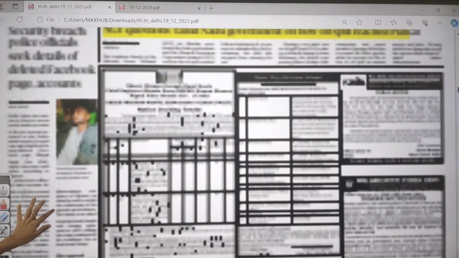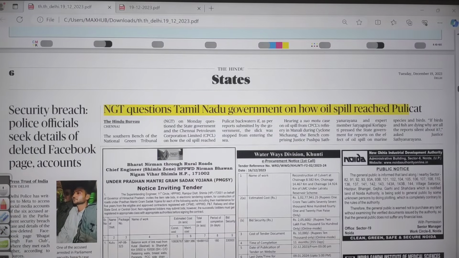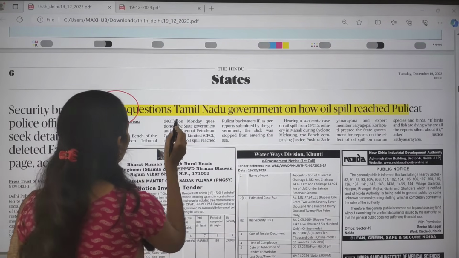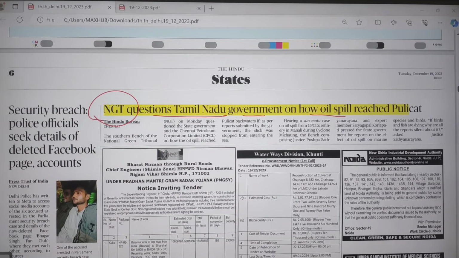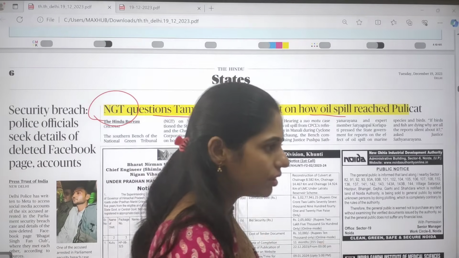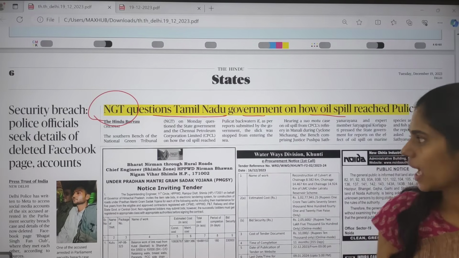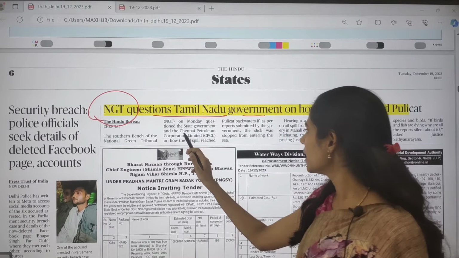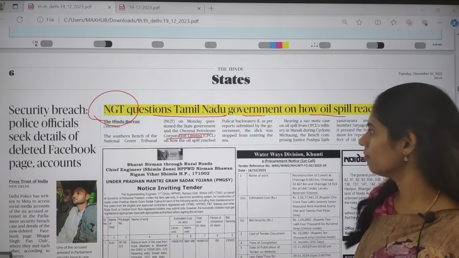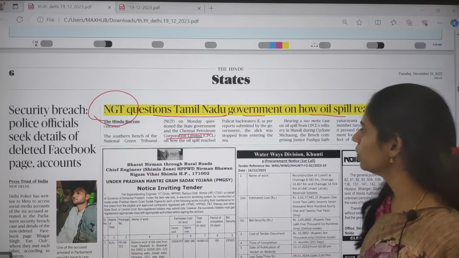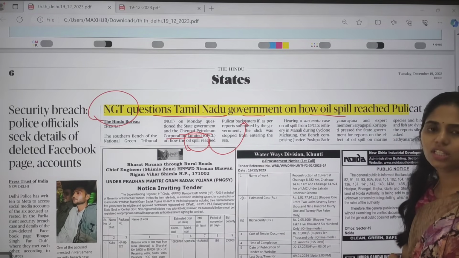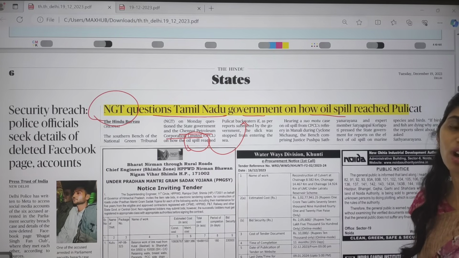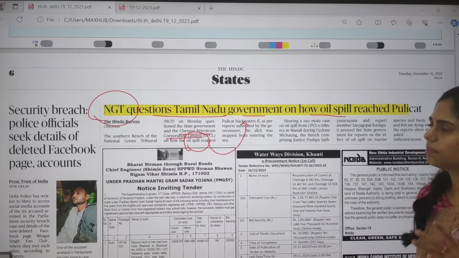Okay, you can directly move on to this editorial page. Before that, there is one article here: NGT, that is the National Green Tribunal, questions the Tamil Nadu government on how the oil spill reached Pulicat. This Pulicat Lake is a salt water lake present on the border of AP and Tamil Nadu. What happened is that because of Cyclone Michaung, there was an incident at Chennai Petroleum Corporation Limited that led to an oil spill, and this oil spill reached the Pulicat backwaters. Now NGT is dealing with the issue and is asking the Tamil Nadu government how it reached Pulicat Lake.